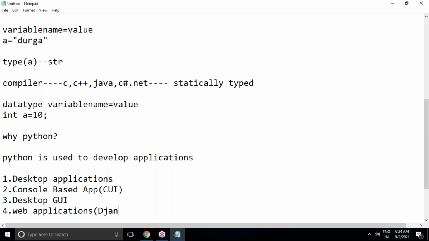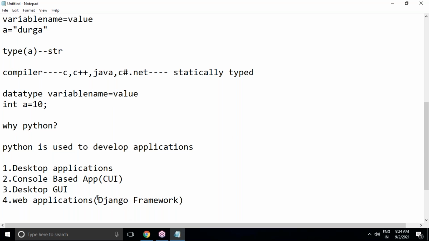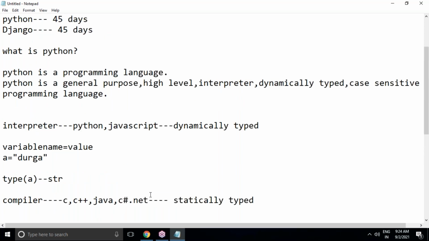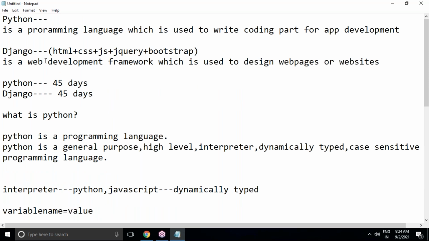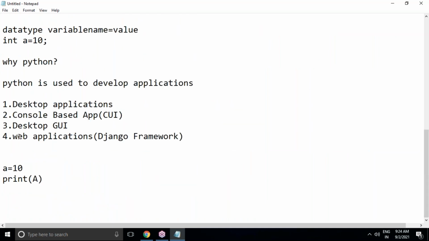For web applications we compulsorily have to use the Django framework. As I said, Django is a web development framework. As I said at the start, this course covers complete Python and complete Django. Python will take 45 days, Django will take 45 days. I'm starting with Python first, then Django. So Django is for completely web application development along with Python.